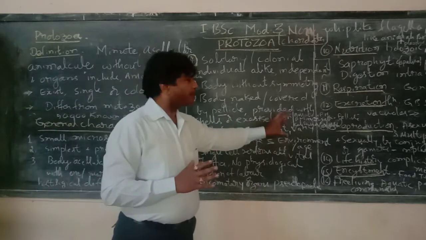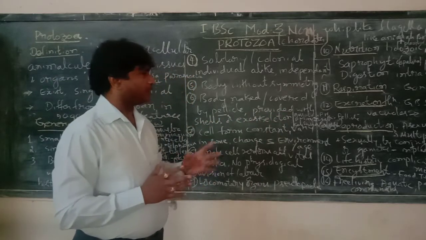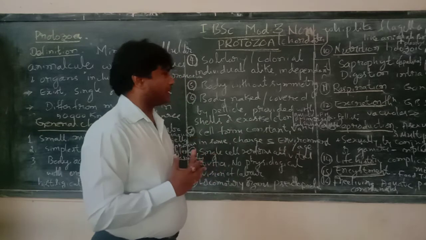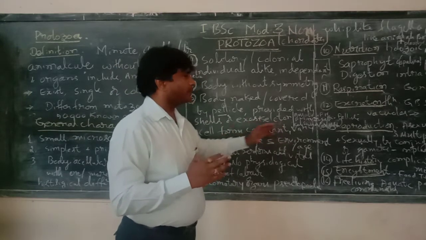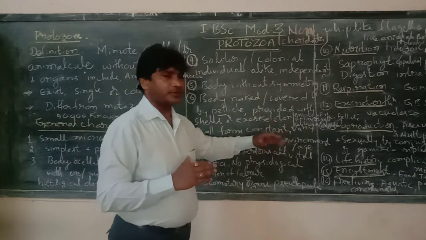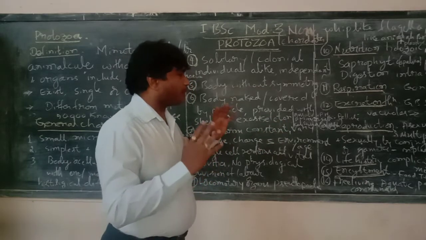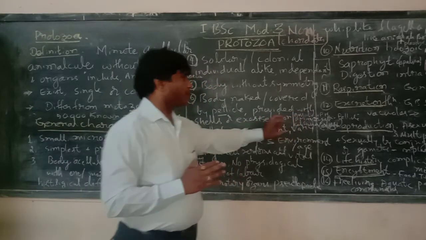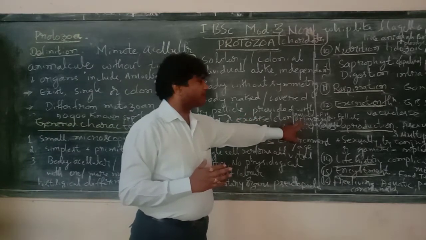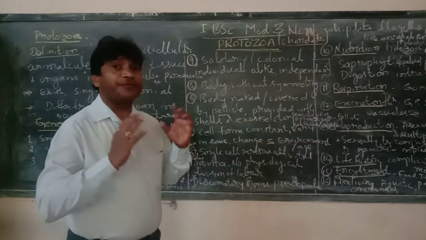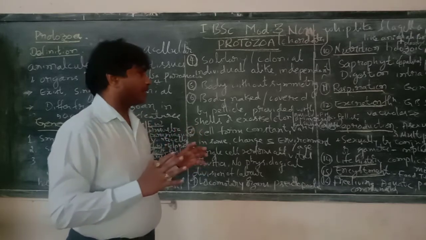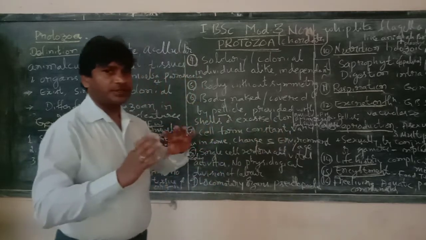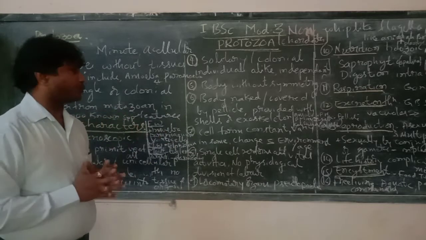In paramecium and vorticella, the body is covered by a tough pellicle. Whereas in some life forms, the body is covered by a calcareous shell. So this is the body covering of the protozoans.